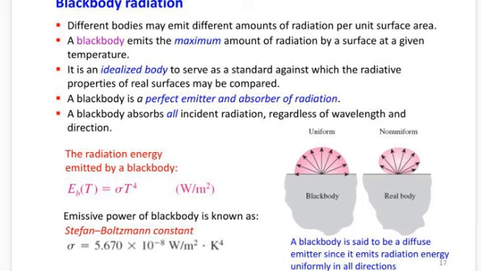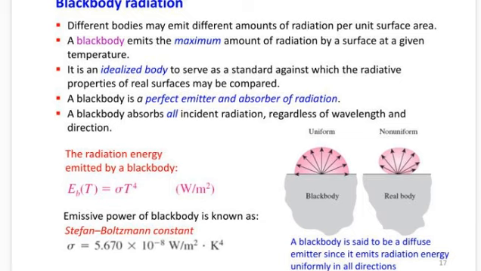A black body is a perfect emitter and absorber of radiation. Because it is an ideal case, it is a perfect emitter and a perfect absorber. A black body absorbs all incident radiation regardless of wavelength and direction. So this is the basic equation for radiation heat exchange.